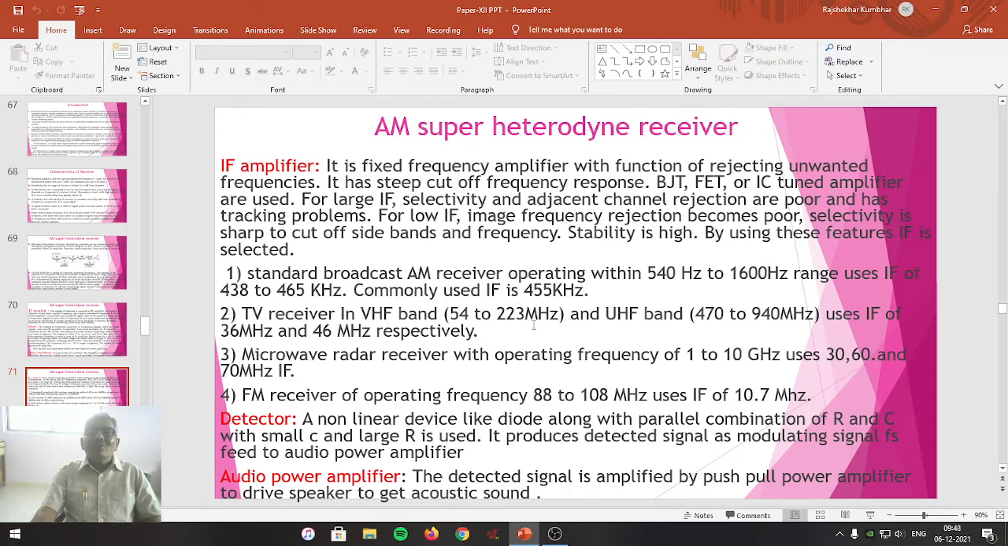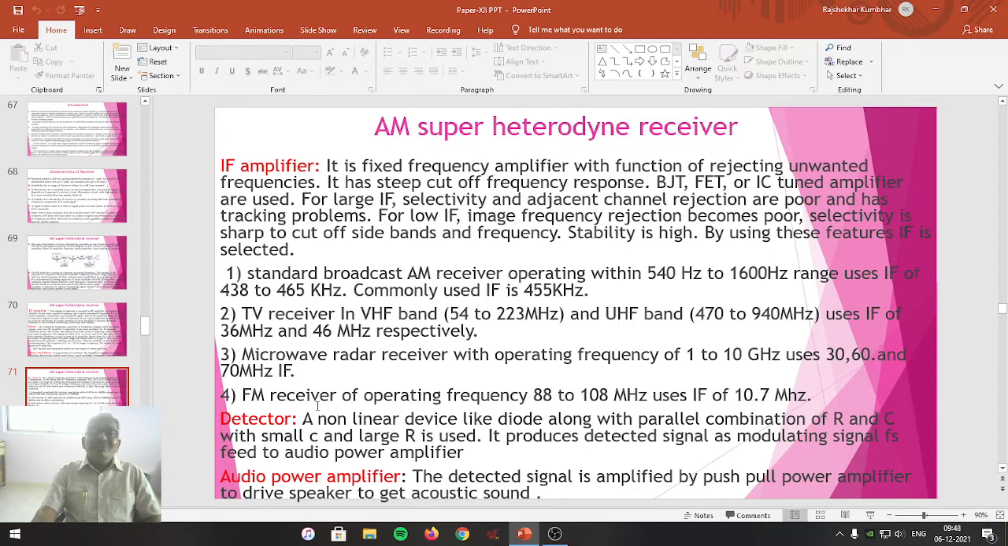So these are for television. But above IF is for radio. Now coming to the point of radar communication. For microwave radar receiver which is operating with the frequency 1 gigahertz to 10 gigahertz uses 30, 60 and 70 megahertz IF. Out of these three, whichever is suitable can be used for the radar communication.